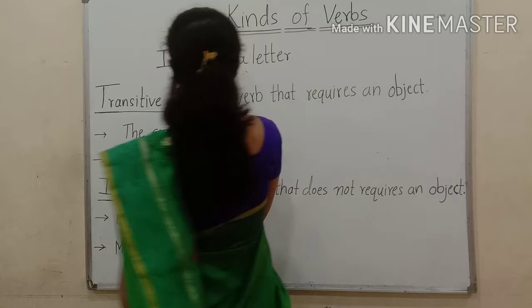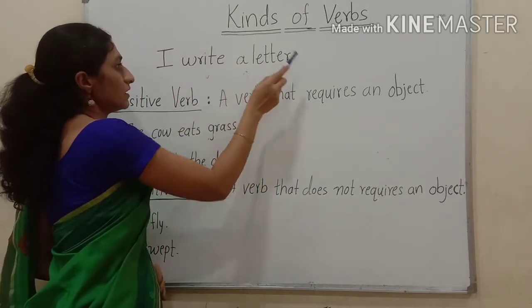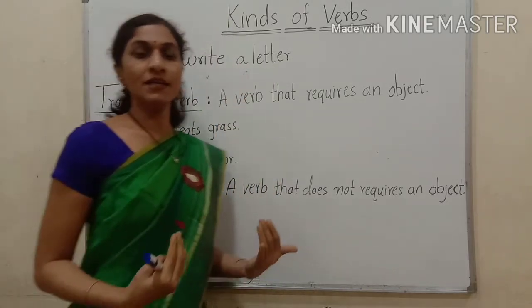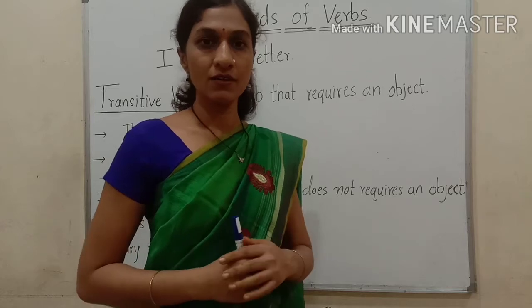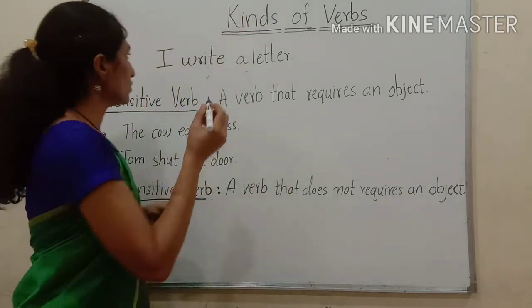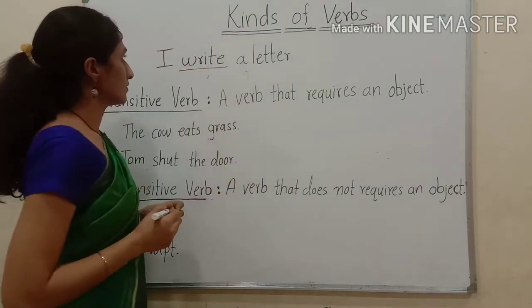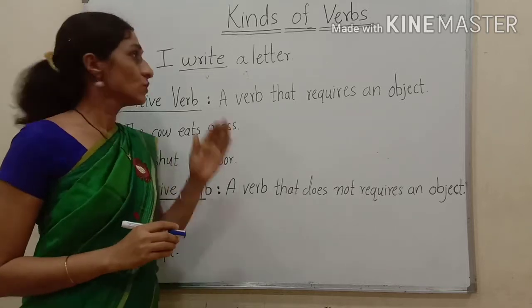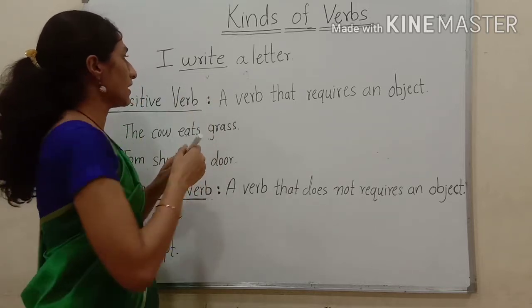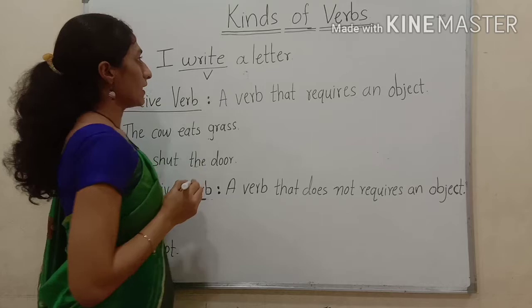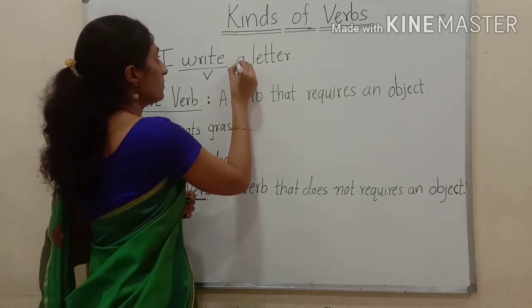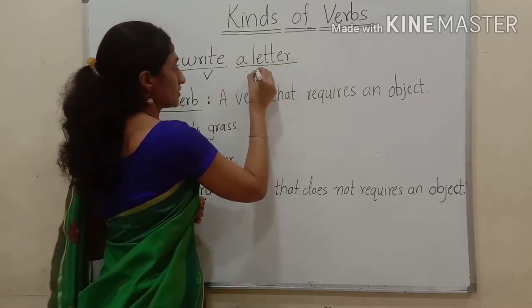I have written a sentence here. I write a letter. I write a letter, which is my action? Write. It shows my action. What am I doing? Write. So write is an action. So write is a verb.